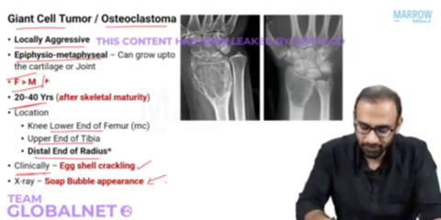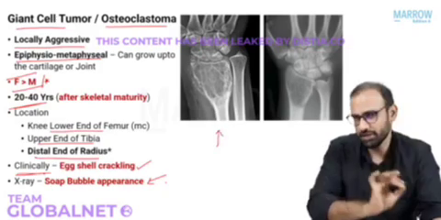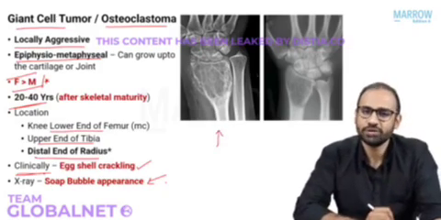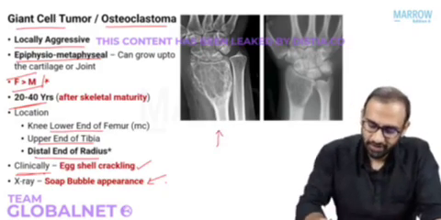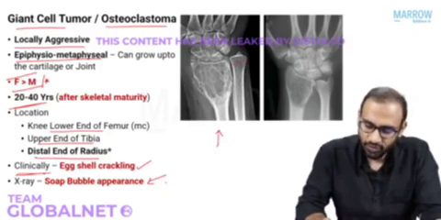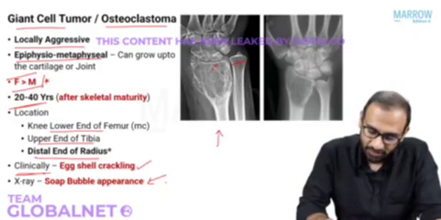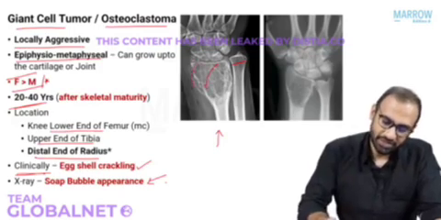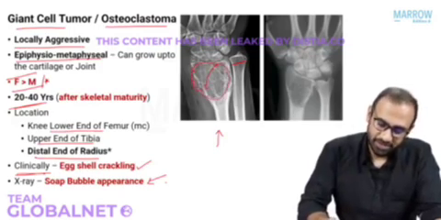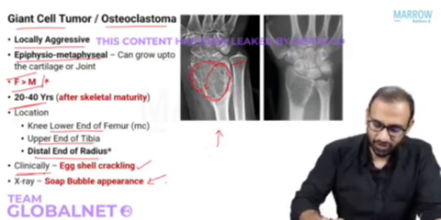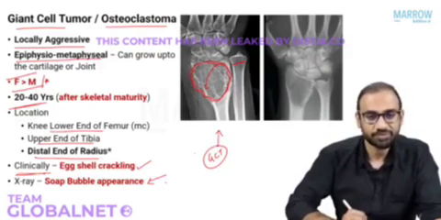So look at this X-ray now. What is this X-ray showing you? Step by step, work it out. Which part of the body are they showing you? They're showing you the wrist, right? Wrist. Second, the growth plate is fused, means skeletally mature. The lesion has started in the epiphysis, moved into the metaphysis. There is destruction here, and this appearance is described as soap bubble appearance. This is your giant cell tumor.